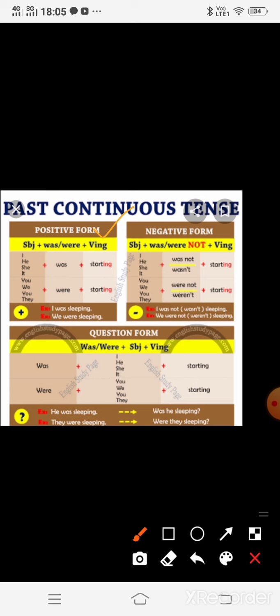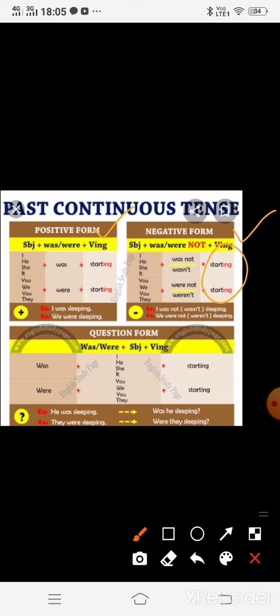Here the negative form is written: subject plus was, were, then not shows the negativity, plus first form, then ing word, then object. It is also called past progressive tense. For negative, I was not working, I was not starting, you were not starting, or you were not writing, they were not dancing. Object can be changed.